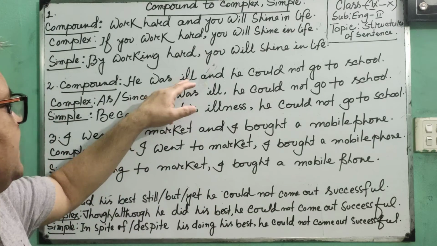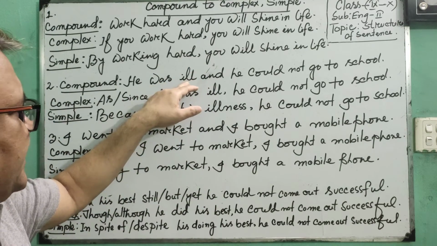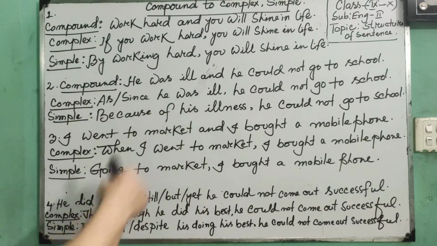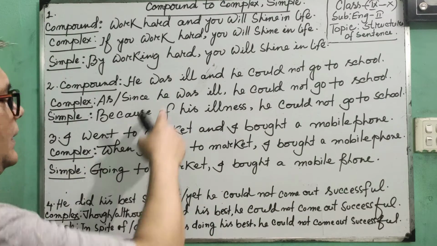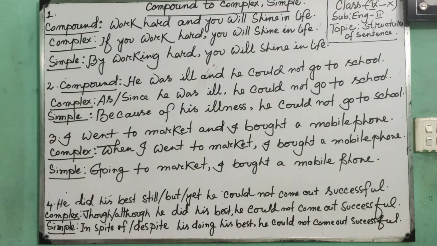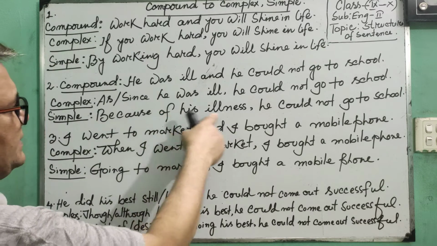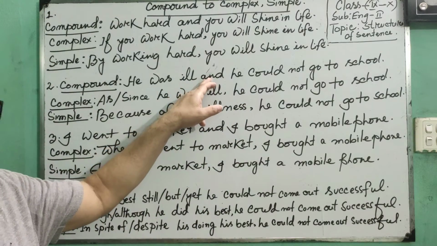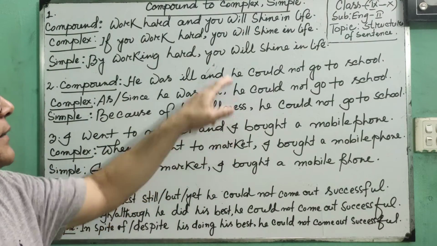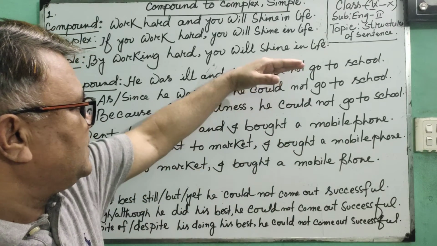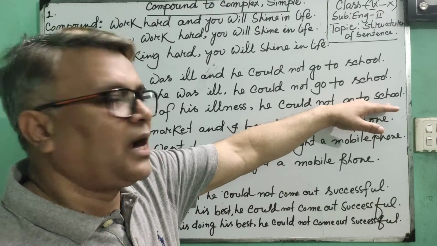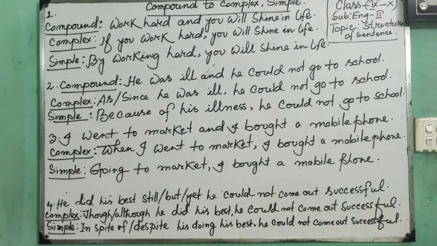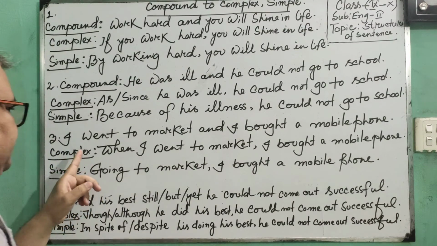Then this is an adjective, but it should be a noun. Illness. So, because of his illness, then you have to use a comma in place of and. You have to omit and. Then you have to place the subordinate clause, but it should be placed unchanged. Is it okay? My dear learners, look at question number 3.